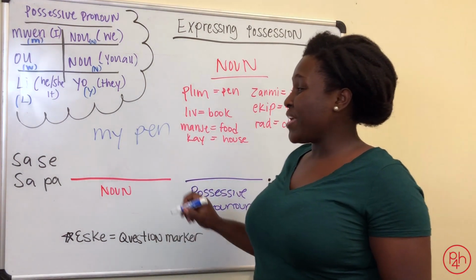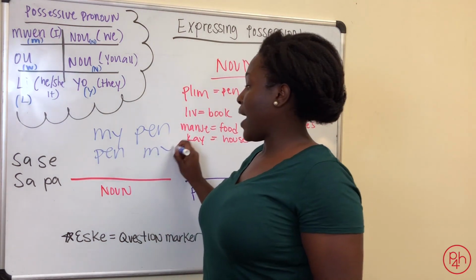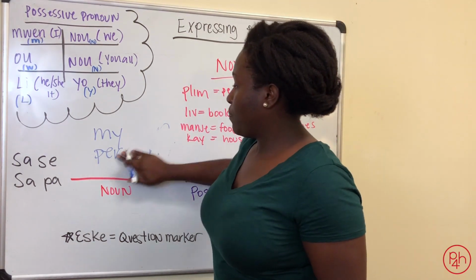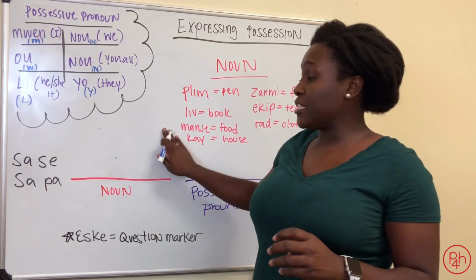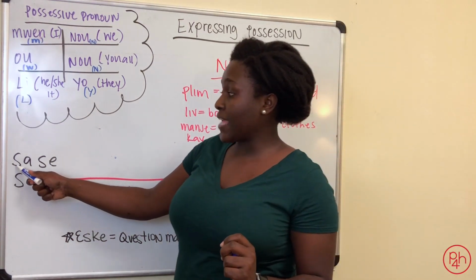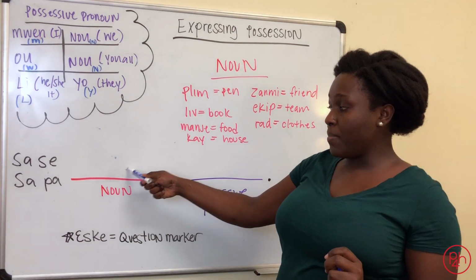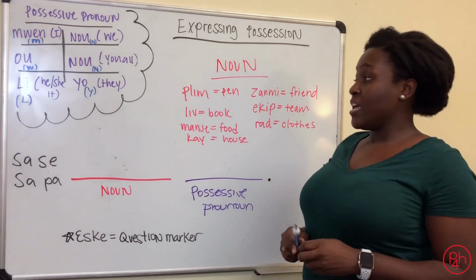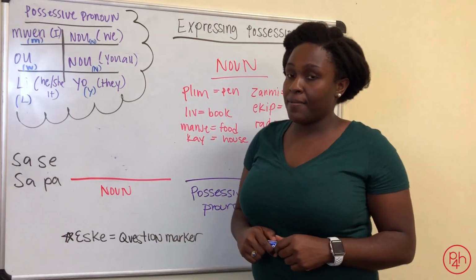In Creole, we actually are saying this is pen my. Pen my. So, let's go back a little bit. To say this is my pen, you will say ça c'est, this is plim mwen. Pen my.